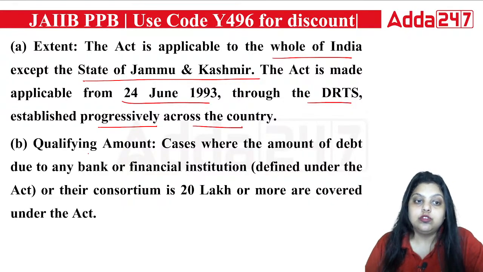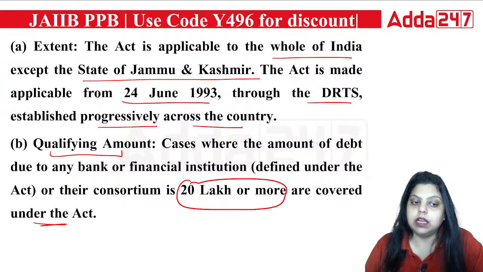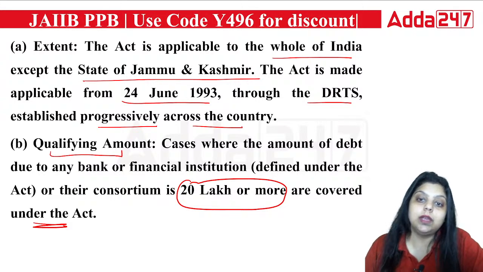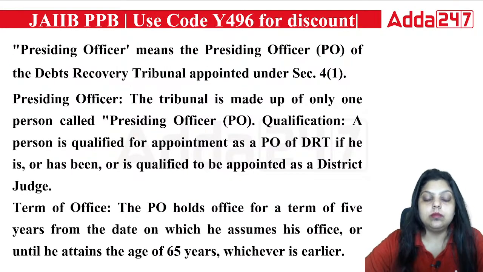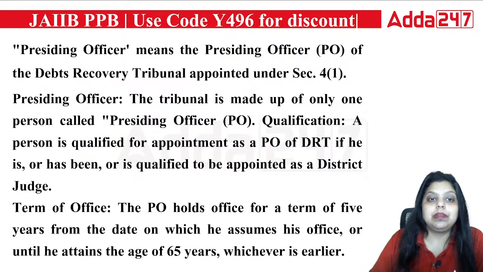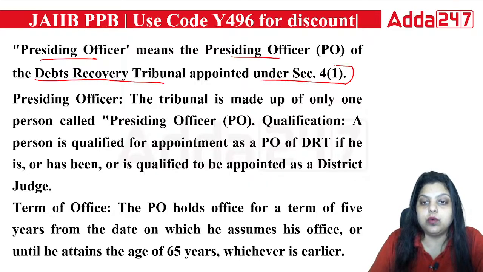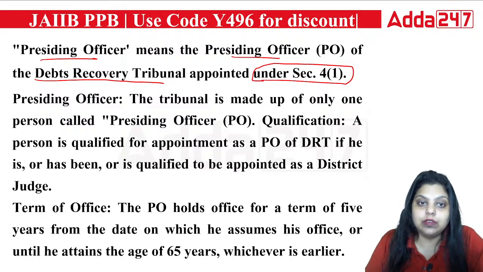Now, the qualifying amount: cases where the amount of debt due to any bank or financial institution or their consortium is 20 lakh or more are covered under the DRT. If the NPA or loan amount is 20 lakh or more, then we can go to the DRT. Okay, now what is a presiding officer? Presiding officer means the presiding officer of the debt recovery tribunal appointed under section 4.1. The person will be appointed under section 4.1.